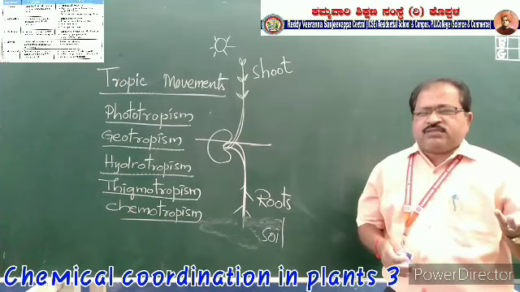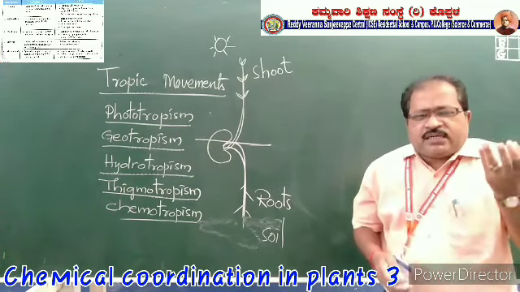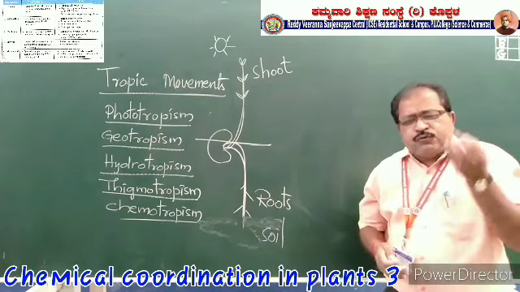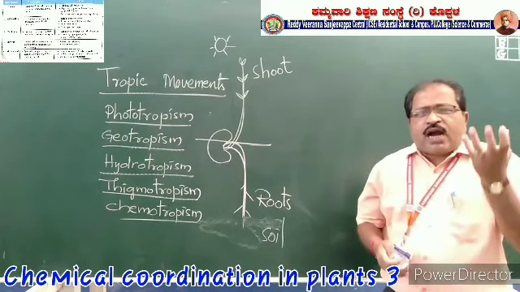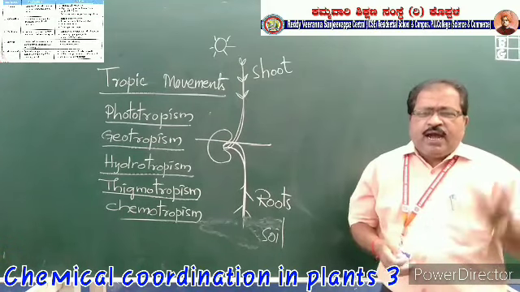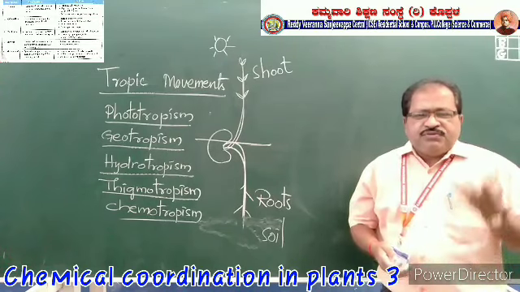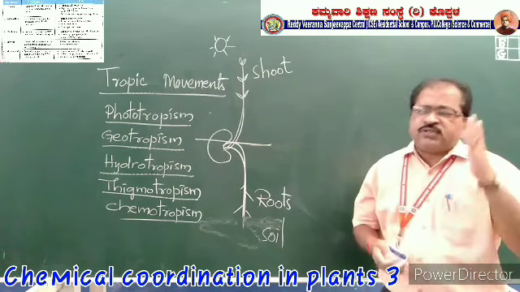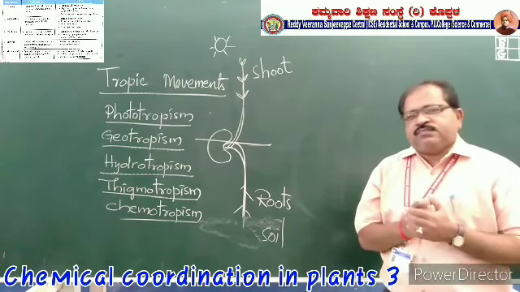Photosynthesis is the process where sunlight and chlorophyll are used. In the presence of sunlight and chlorophyll, the plant uses carbon dioxide and water and prepares carbohydrates as a food material. This procedure is called photosynthesis. In this, sunlight plays an important role.